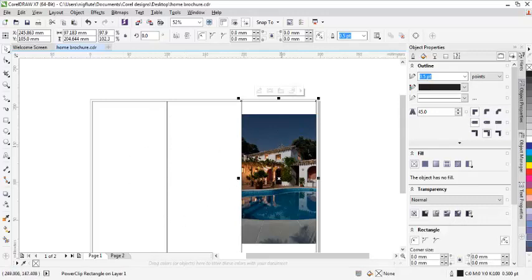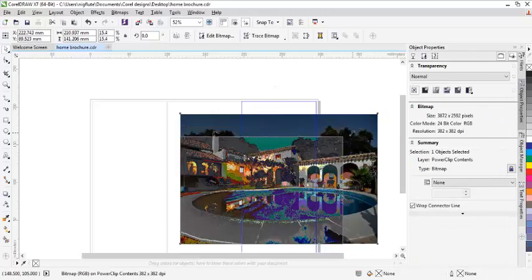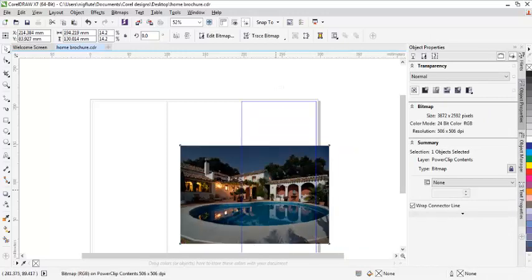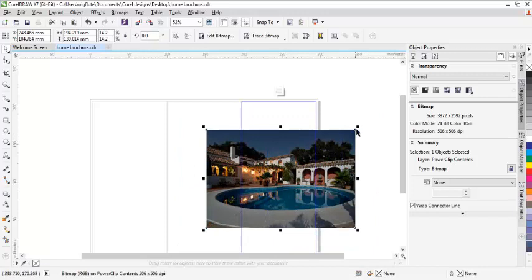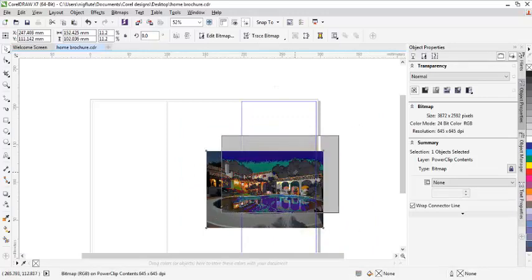Then you press Ctrl and hold, then you click twice. It opens the image inside your frame. Then you can resize again. You can resize again.